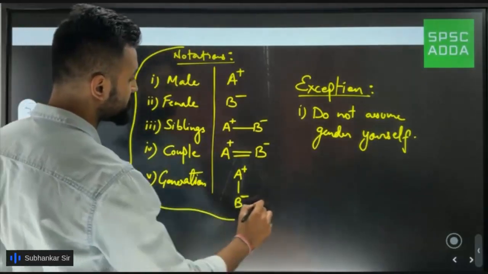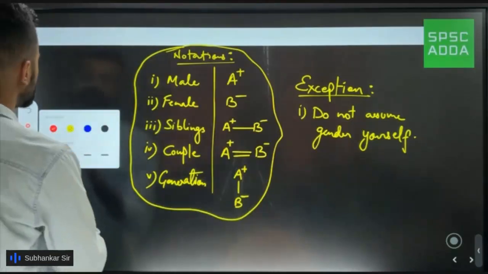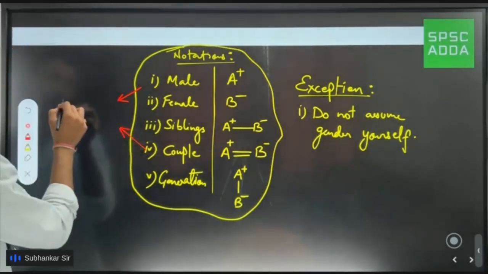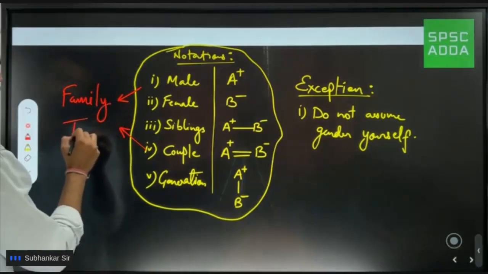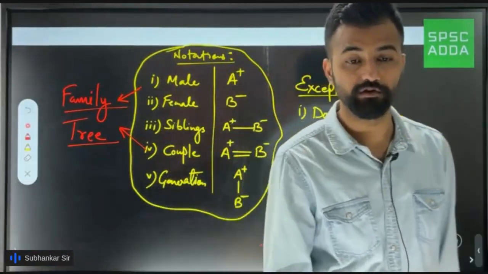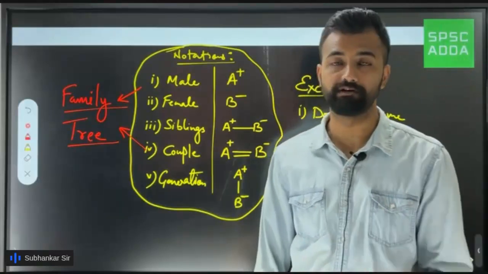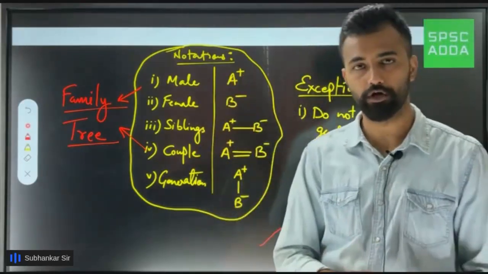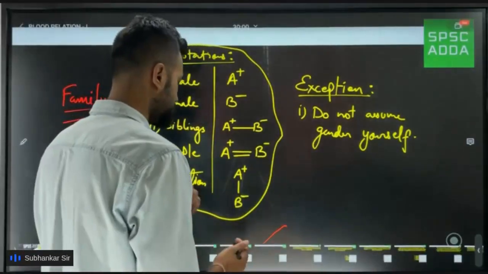This is the entire thing that we require. All this we have learned only because we need to learn how to make your family tree. For this reason only, we have learned all these notations and concepts. Now let's dive into the topic and see how to make a family tree, and then do some questions to grasp our knowledge of this particular topic. It's a very simple topic if you understand everything from the very start.